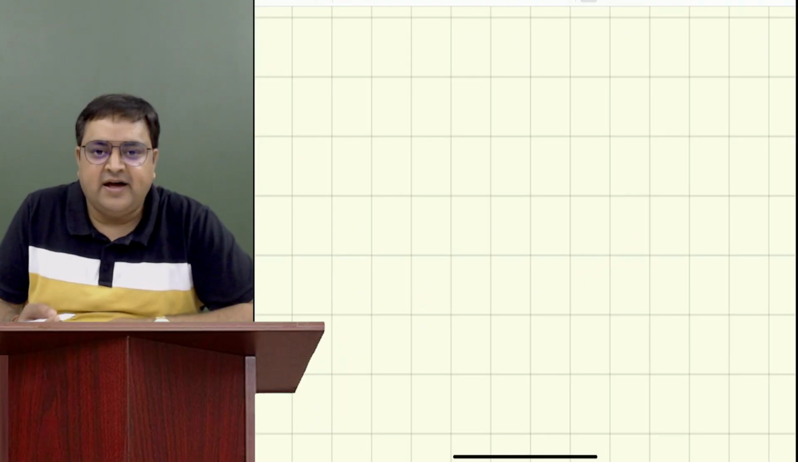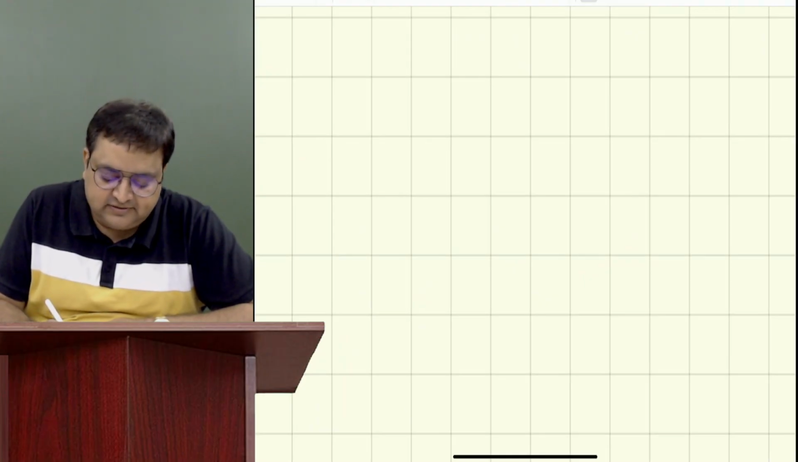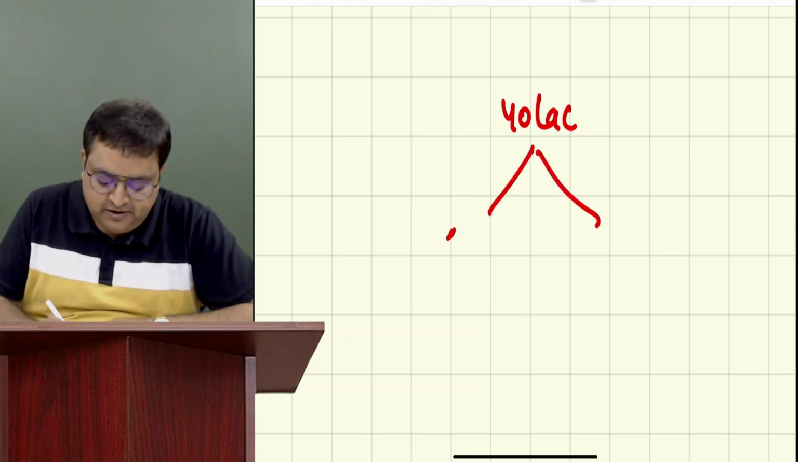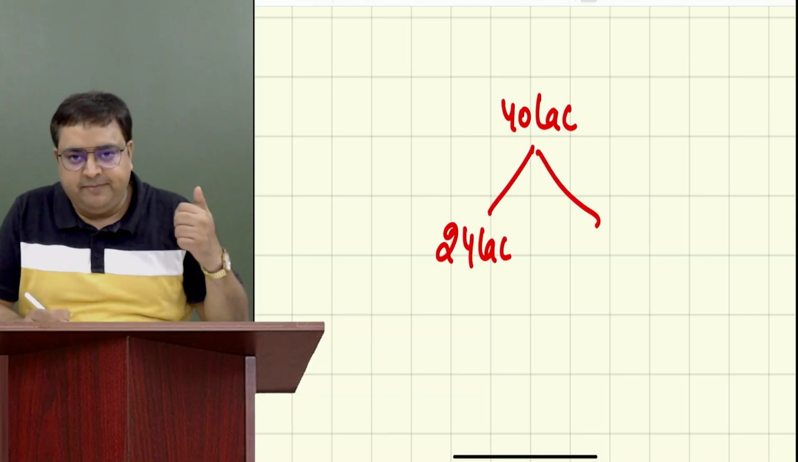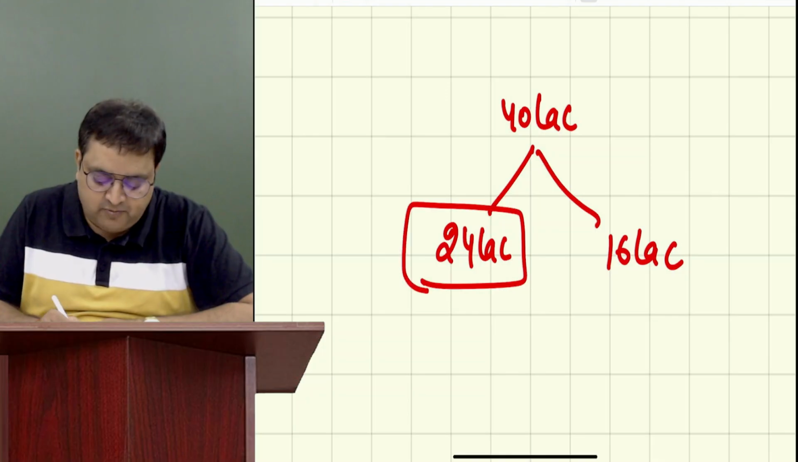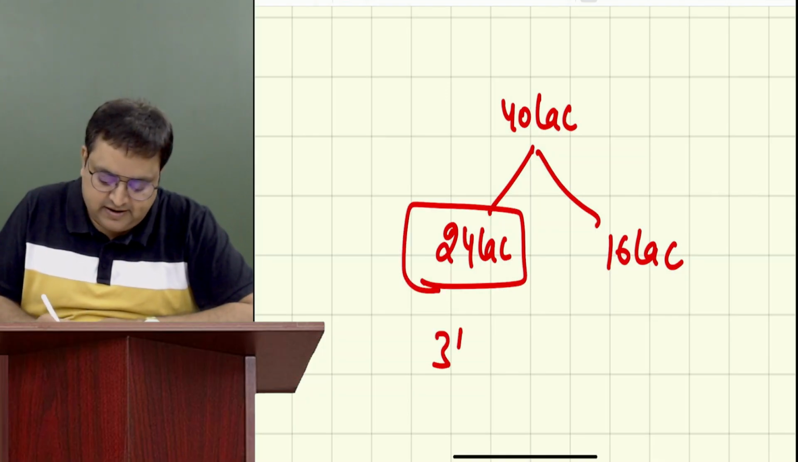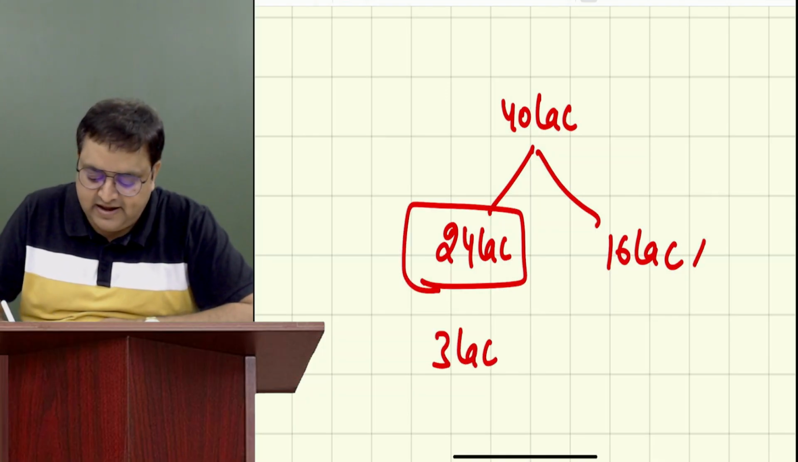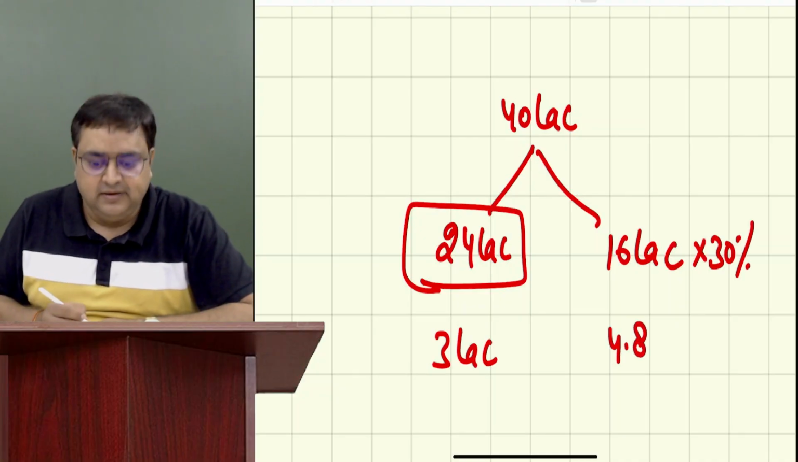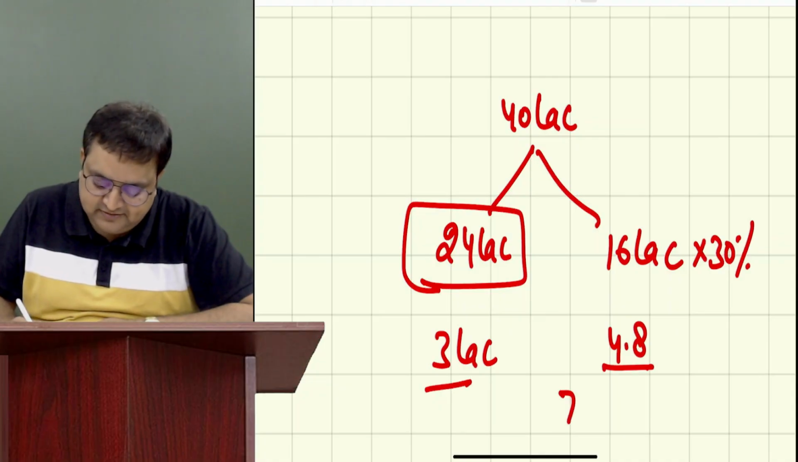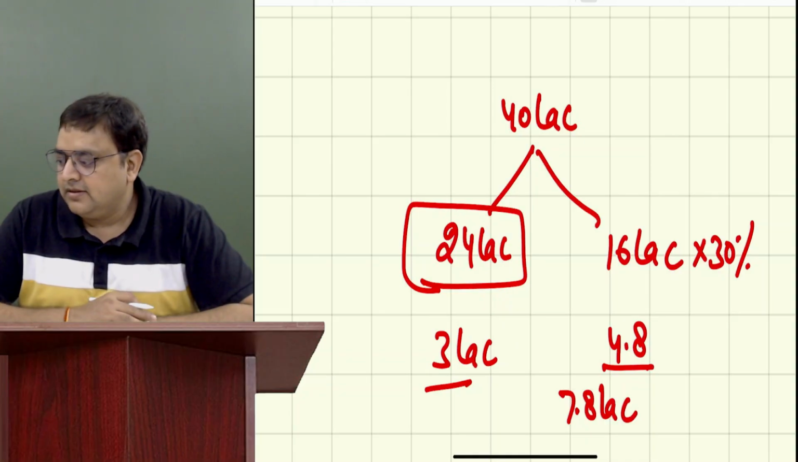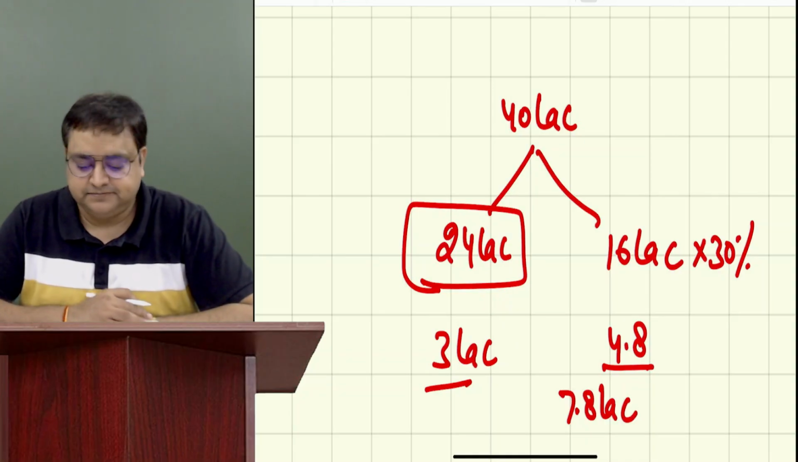Guys, let's say for example, if I ask you to please give me the tax slab rates on 40 lakh. What you will do? First step, 24 lakh, one part. Remaining part is how much? 16 lakh. On this 24 lakh, how much is the tax? 3 lakh. And on 16 lakh, how much is the tax? 30%, which is how much? 4.8 lakh. So 3 and 4.8, how much is it? 7.8 lakh. Have you all understood it or not? Yes, sir.